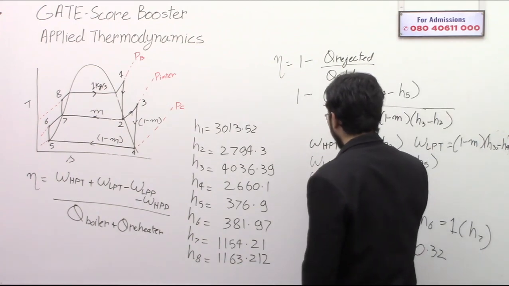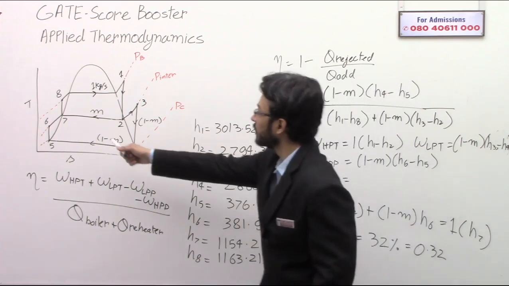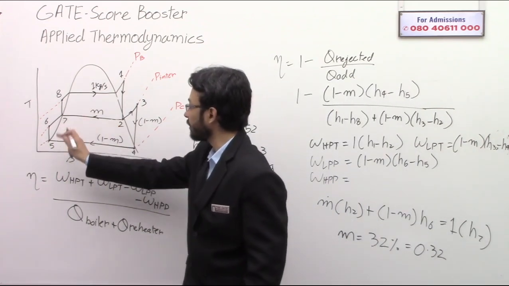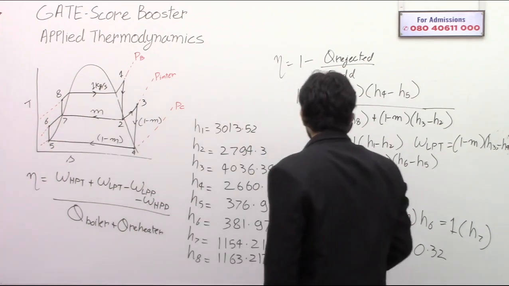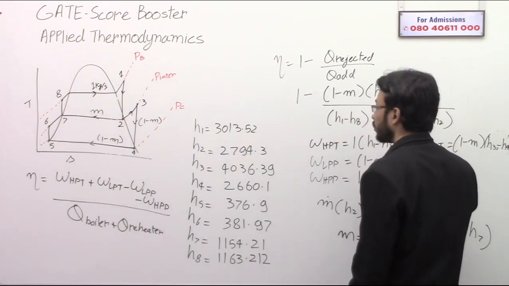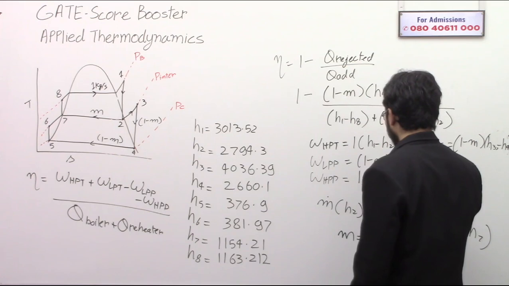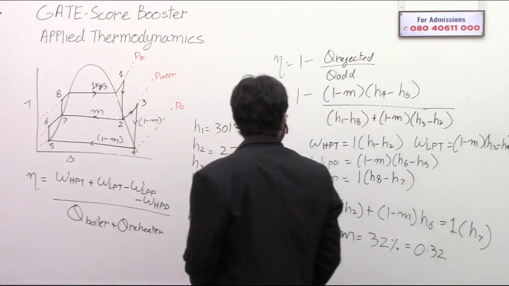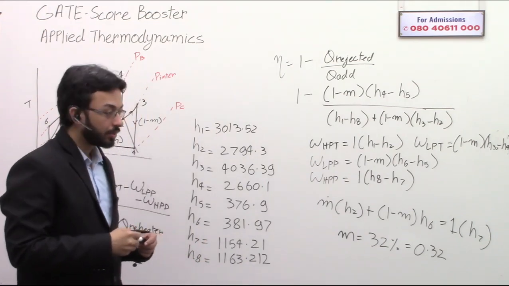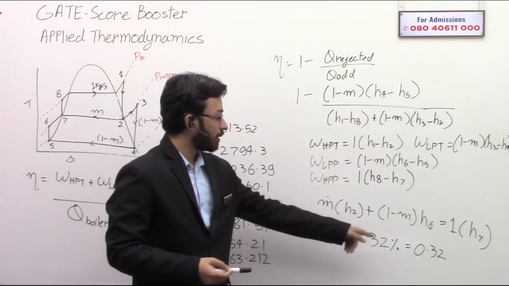And similarly, the work of the high pressure pump: in this region 1 kg is flowing. M is coming from here, 1 minus M is coming from here, so total 1 kg. So in this region it will be 1 into H8 minus H7. Okay, so these are all the data that you need to know, and be very careful about this blade stream.